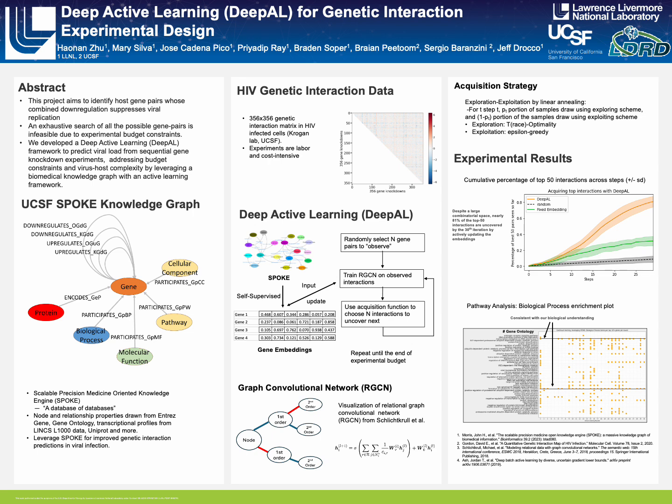Then we feed these embeddings into our model together with randomly selected initial gene pairs to observe and to train our model. Afterwards, we use an acquisition strategy to select the next batch of interactions to observe based on the predictions, which will be further used to fine-tune both the model and the embeddings. This process will repeat until the end of the experimental budget.